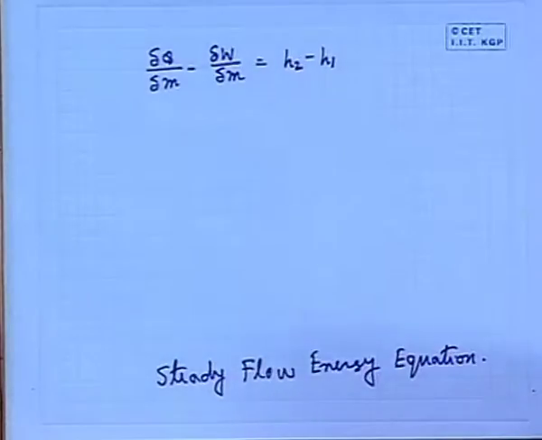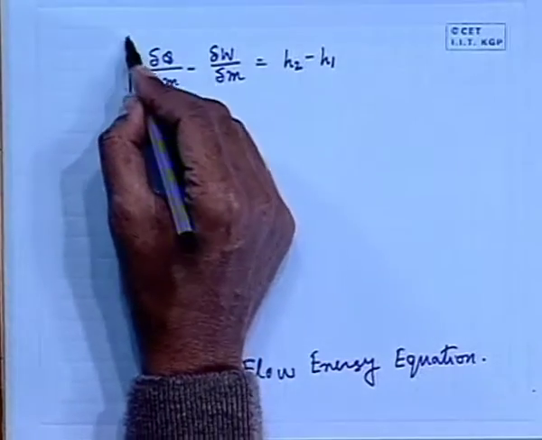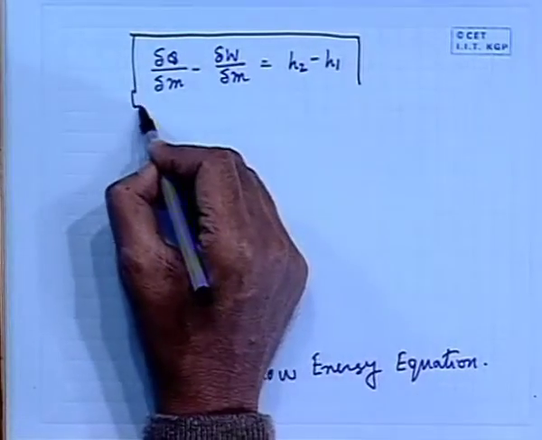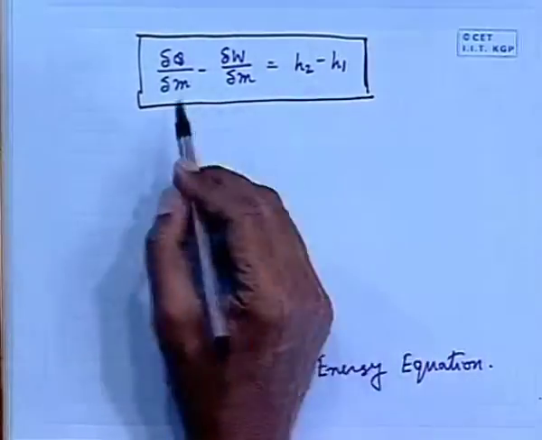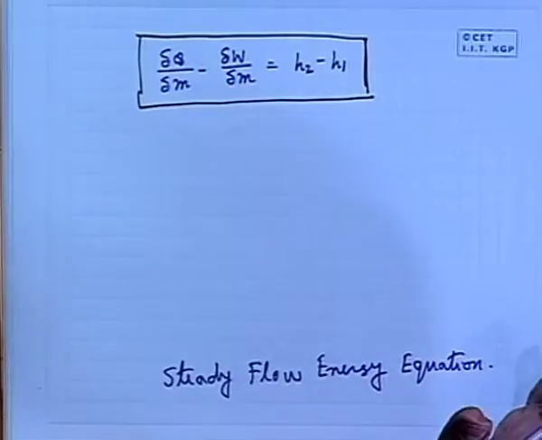It has very, very important implications. That means, for a control volume, the difference between the heat and work interactions comes out to be the change in enthalpy between the outlet and inlet streams of fluid, provided the changes of kinetic and potential energies are negligible. You understand?